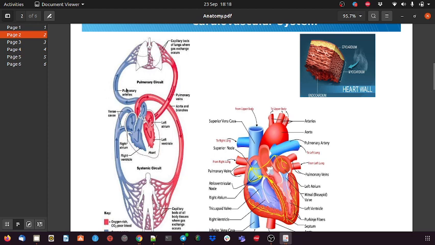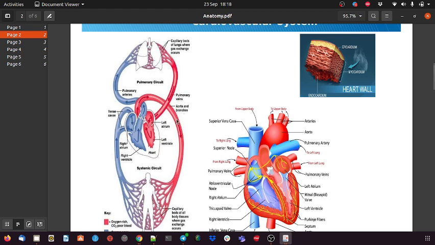There can be a question on this. These are the two, arteries and veins, which carry the oxygenated and deoxygenated blood from the heart. The oxygenated blood comes to the heart from the lungs with the help of the pulmonary veins, and then it is pumped back to the whole circuit of the body with the help of the aorta.